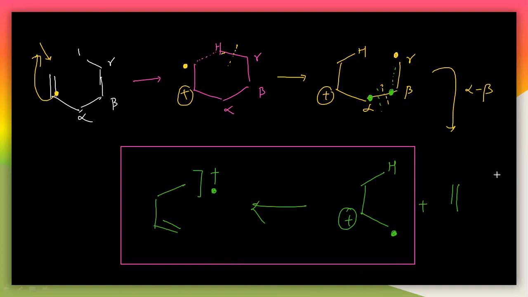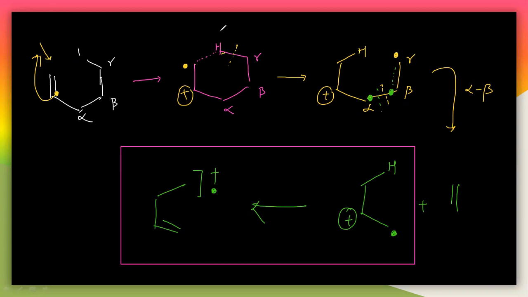And remember that there is first a breakage of alpha-beta, then a making of a bond between the beta and gamma to produce an alkene here. And this alkene, which is neutral, has no positive charge on it. Hence it is not observed in the mass spectrum. It does not appear in the mass spectrum at all because it is a neutral molecule. Mass spectroscopy is only for the cation. Remember that.